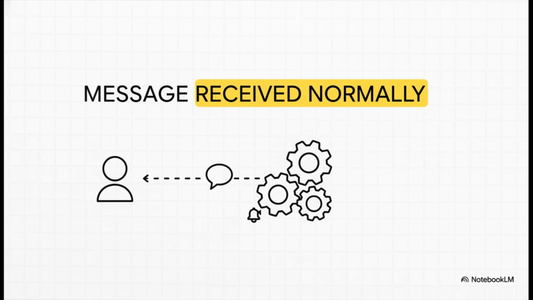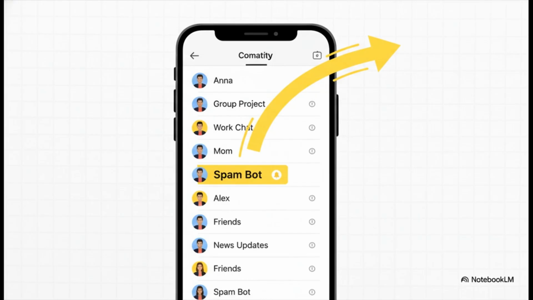So someone in that chat you just muted sends a new message, and on the system's end, it receives it just like any other message. So far, so good. Everything seems normal. And here it is. This is the moment where our expectation just completely breaks. You open your app, and that muted chat with its brand new message has shot right back to the top of your list. It's behaving just like any other unmuted chat would.